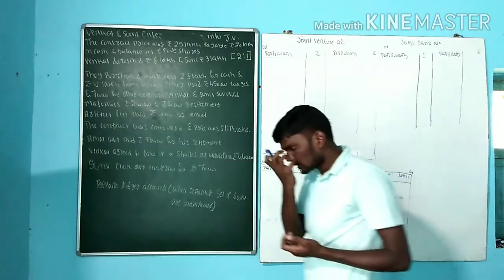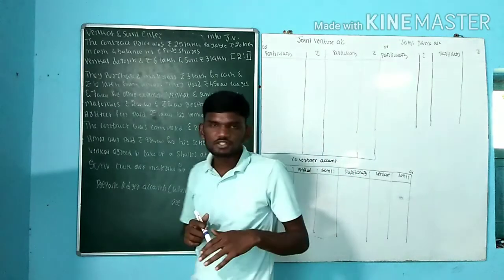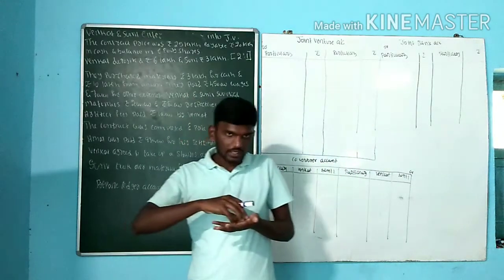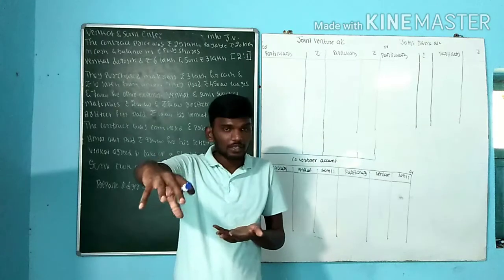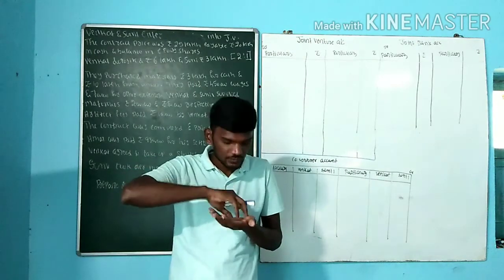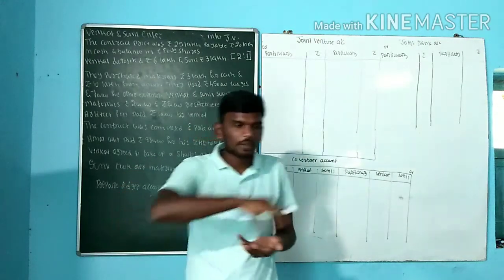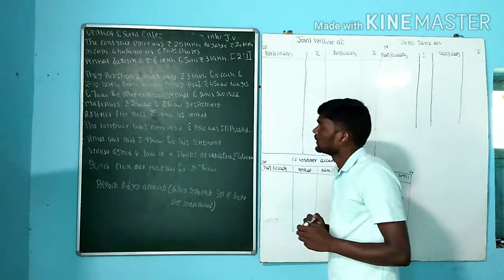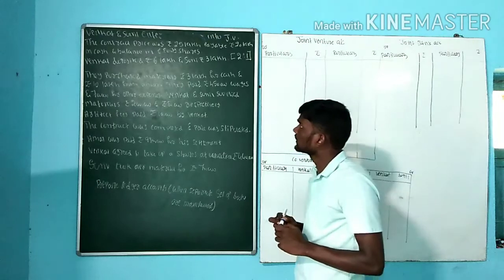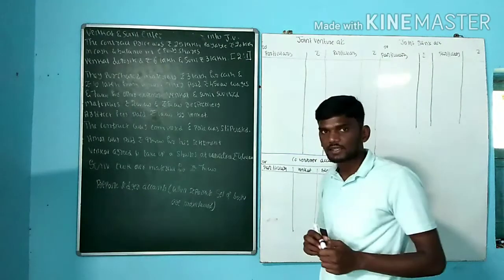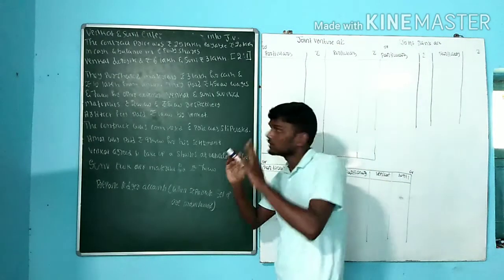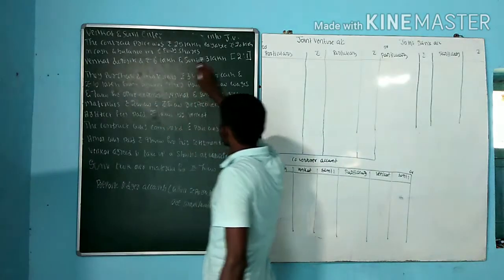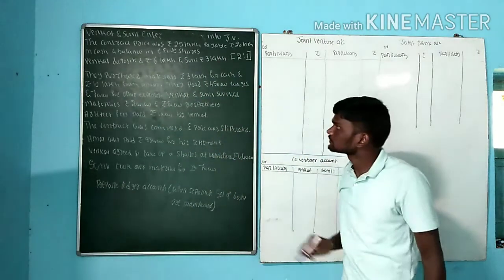So what is the contract price here? The contract price is 25 lakh. So 20 lakh we are paying by cash. The remaining amount is 5 lakh, and that 5 lakh they are paying through equity shares. Next one: Venkat deposited 6 lakh and Sunil rupees 3 lakh. That is the amount deposited by the co-venturers. Venkat is 6 lakh, Sunil is 3 lakh.